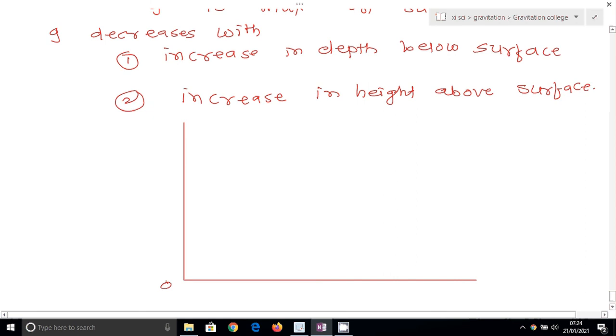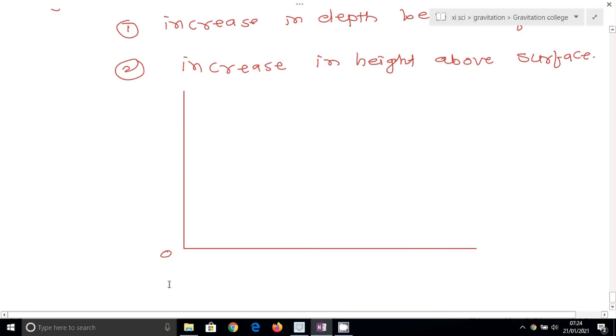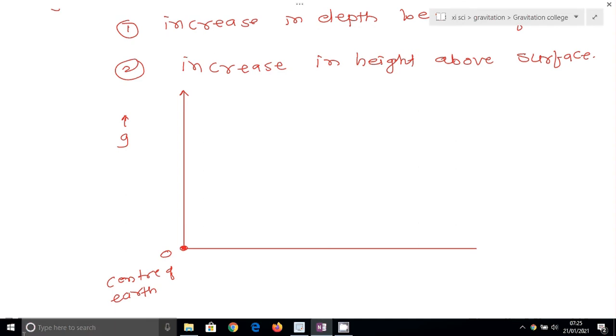On the y axis I take the value of acceleration due to gravity, and from the center the distance is taken on the x axis. This 0 means the center of the earth, and we know at the center the acceleration due to gravity is 0.